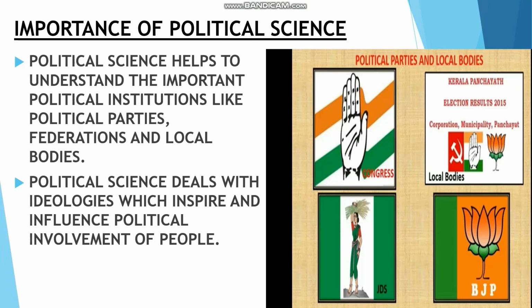But in China, it is a single party system where the president is being elected. And the local bodies such as corporation, municipality, panchayat and village assembly, all these come under that. So with the knowledge of political science, we can understand the political institutions, the political parties, federations and local bodies.